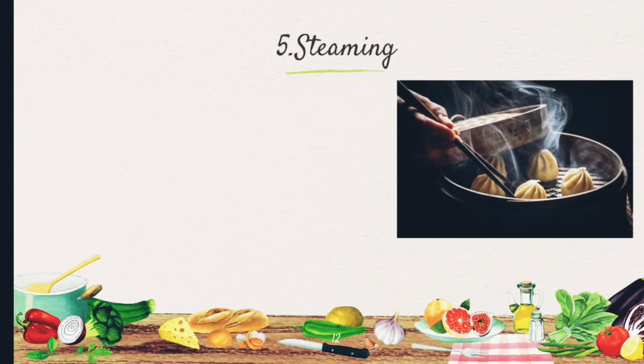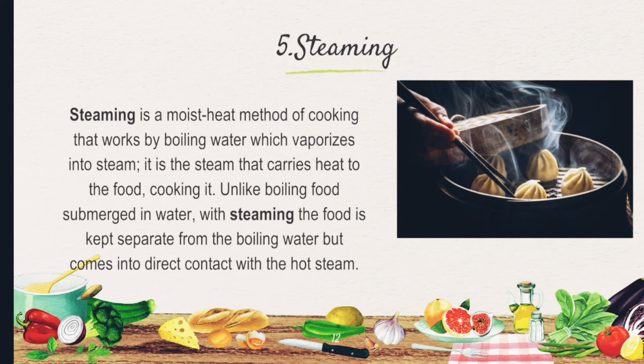Fifth, steaming. Steaming is a moist heat method of cooking that works by boiling water which vaporizes into steam. It is the steam that carries heat to the food, cooking it. Unlike boiling food submerged in water, with steaming, the food is kept separate from the boiling water but comes into direct contact with the hot steam.